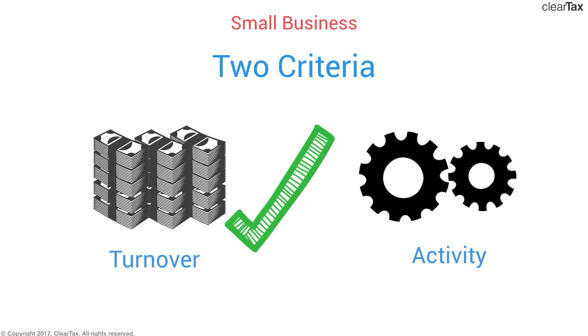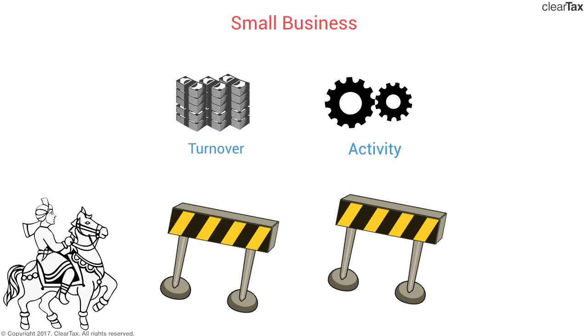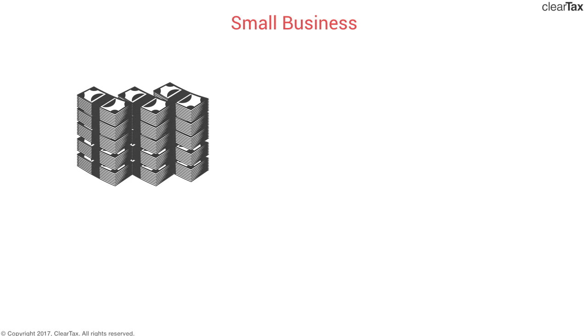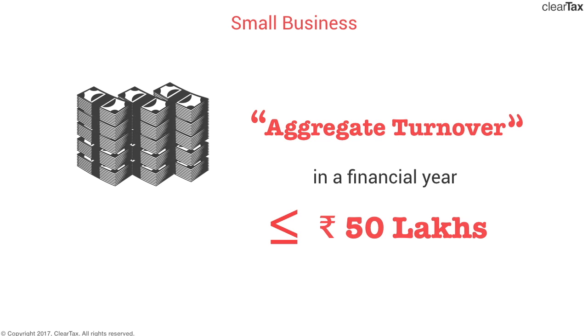If you're not eligible in the first criteria, just stop. You're not allowed to opt for the composition scheme because you're not a small business. So if turnover is checked, then move on to activity. So these are the two hurdles that you'll have to jump across to become an eligible bachelor. The first hurdle, turnover. Under GST tax laws, this turnover is termed as the aggregate turnover. The aggregate turnover of your business in any one financial year should be less than or equal to 50 lakhs. It cannot go beyond 50 lakhs. If it does, then you're not a small business.